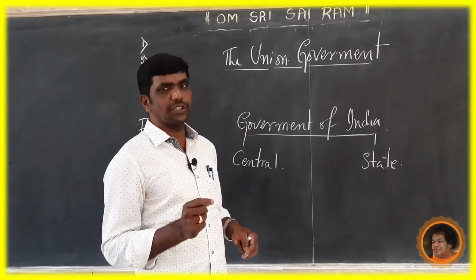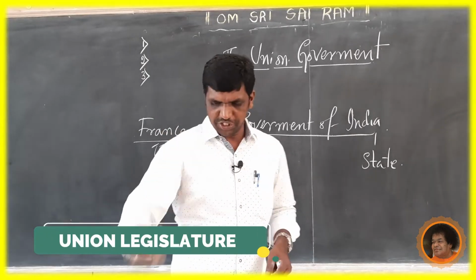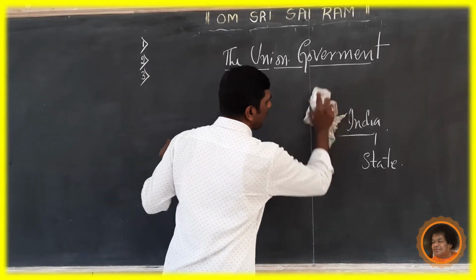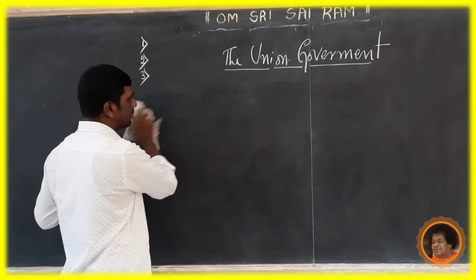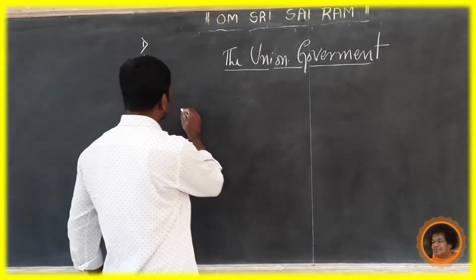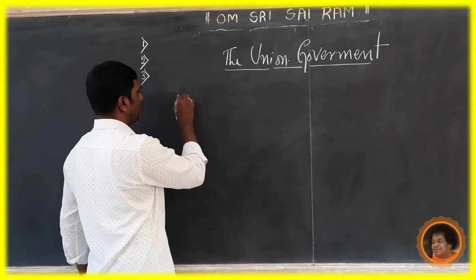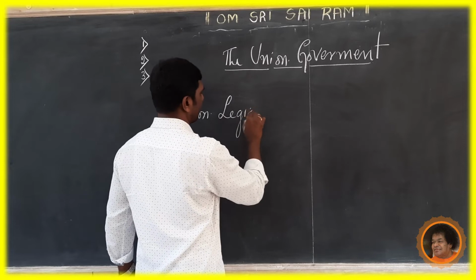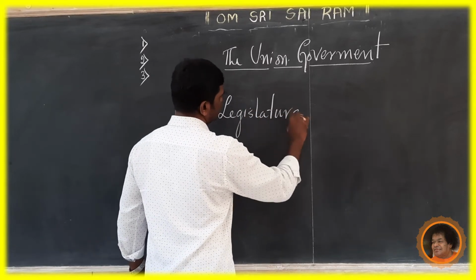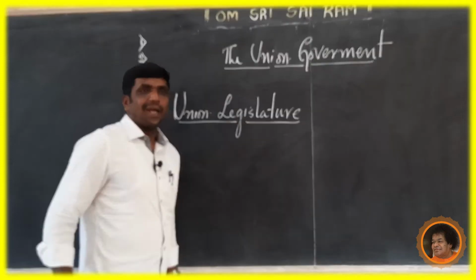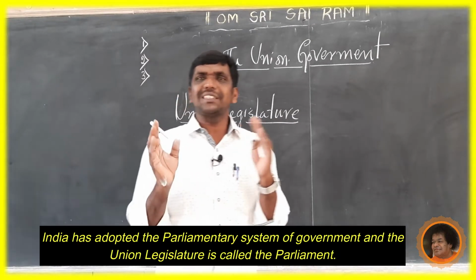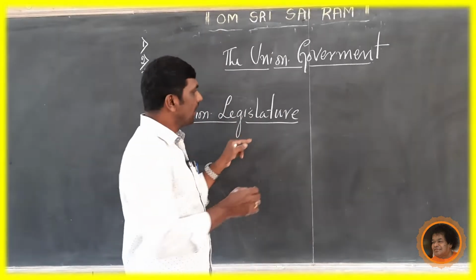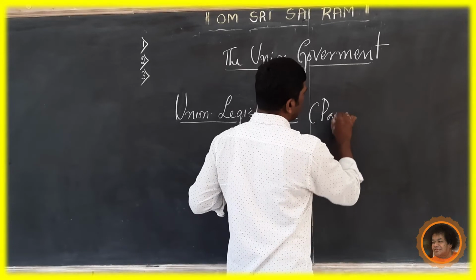Okay, now we are going to see the union legislature. My dear students, I think you understood all these topics we discussed here. Now we are going to see the union legislature. India has adopted a parliamentary system of government. The union legislature means India has adopted a parliament.